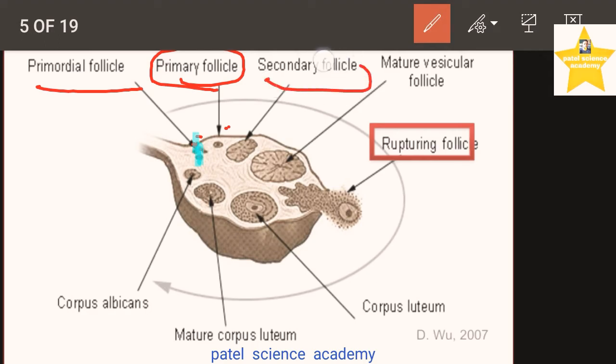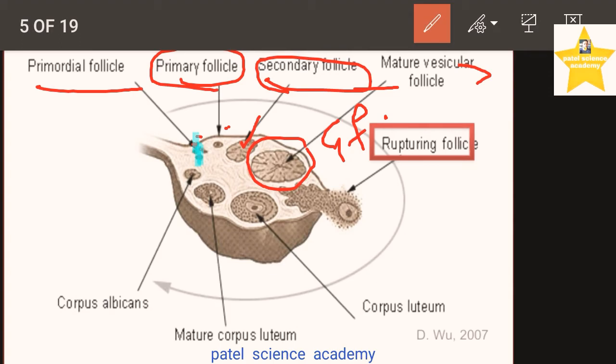And this primary follicle then converts into secondary follicle, and secondary follicle gets matured with the vascular follicles, and when it is completed, we call it Graafian follicle. And that Graafian follicle means the follicle which is round in shape, and it has a complete ovum or female egg, which is ready for the process of ovulation.